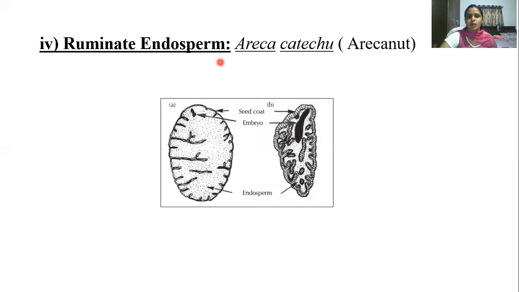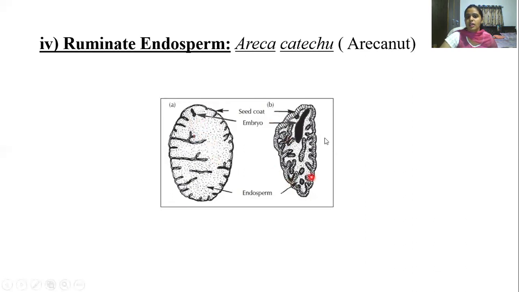The next one is ruminate endosperm. What is ruminate endosperm? It is an unevenness caused due to the furrows and ridges on the endosperm. Why are these furrows and ridges caused on the endosperm? Because of the ingrowths of the seed coat. Due to the finger-like projections caused by the seed coat, it enters into the endosperm and results in the formation of the unevenness in the endosperm.